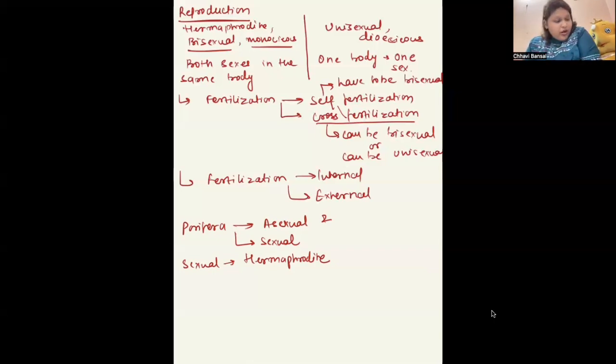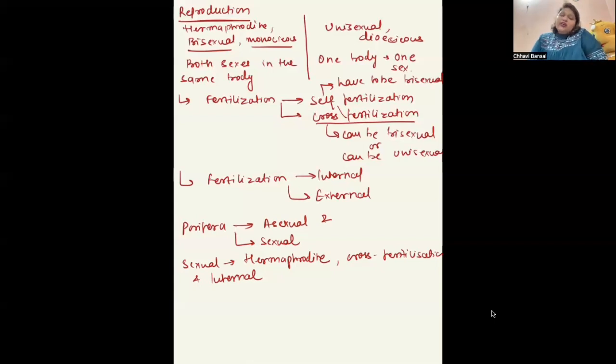Okay, so they're hermaphrodite. They have cross-fertilization and internal fertilization. Hermaphrodite means both the sexes are present in the same body. Cross-fertilization means gametes from different organisms, different bodies, fuse with each other. And internal fertilization means it takes place inside the body of the organism. Okay, clear? Next is asexual reproduction.